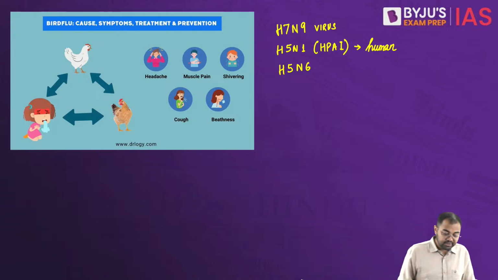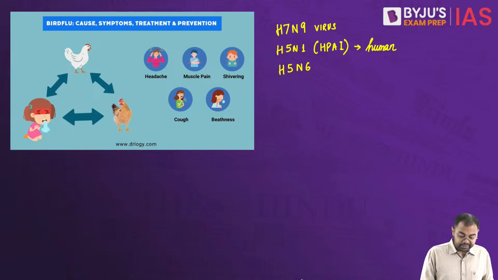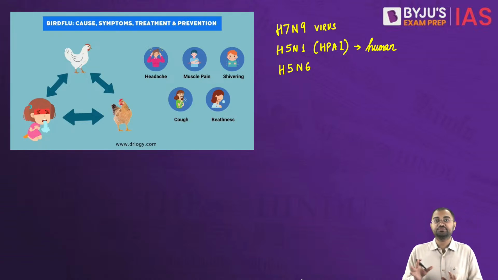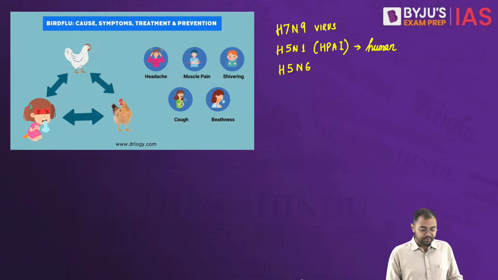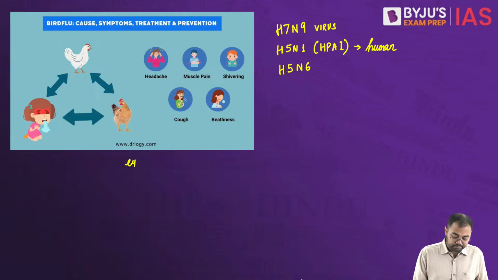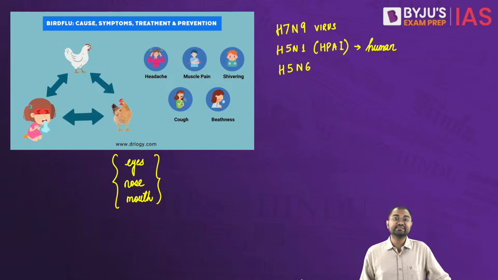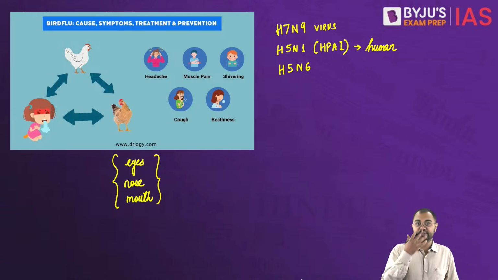So that's why, just remember, if somebody comes in contact through the eyes, nose or mouth, or in any way if you are inhaling it, then this can lead to the infection.